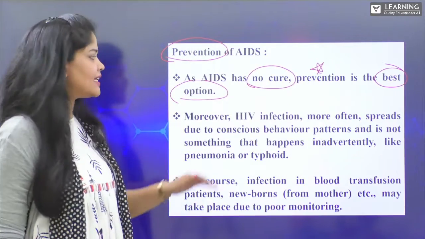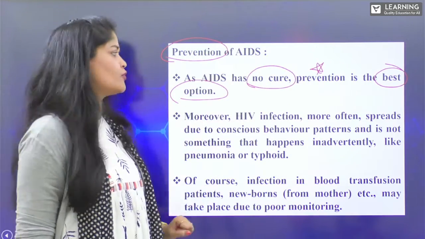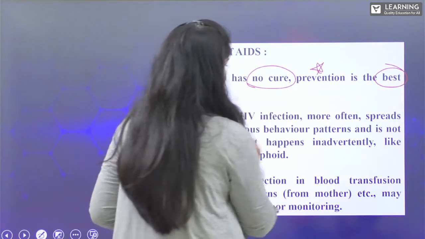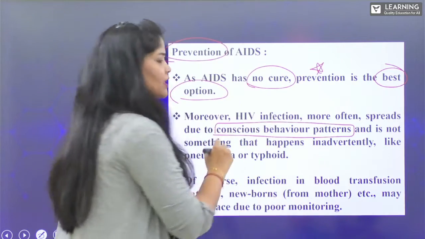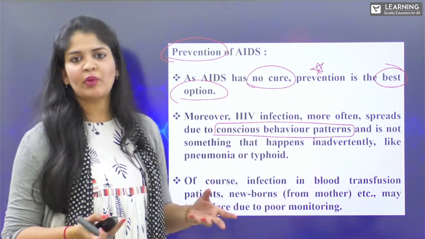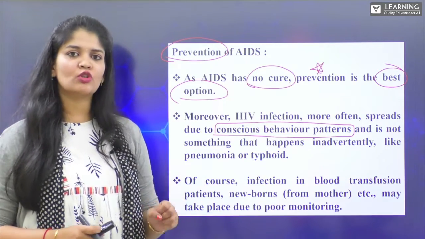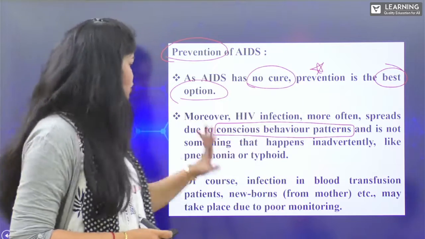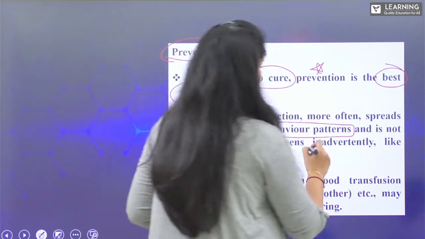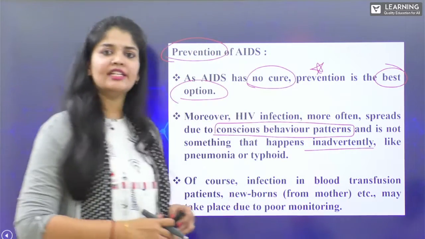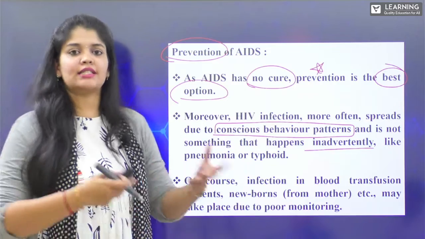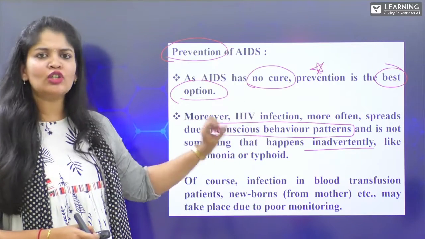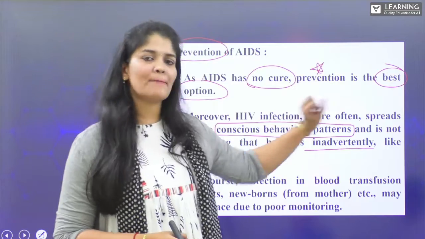Moreover, HIV infection more often spreads due to conscious behavior. It is not going to happen suddenly or unexpectedly. This happens because of a very conscious behavior pattern, which is not something that happens inadvertently, that means accidentally, without knowing. This is very dependent on conscious behavior patterns.